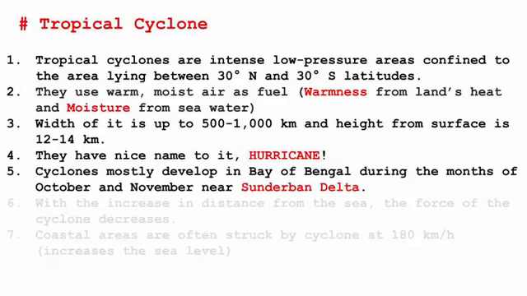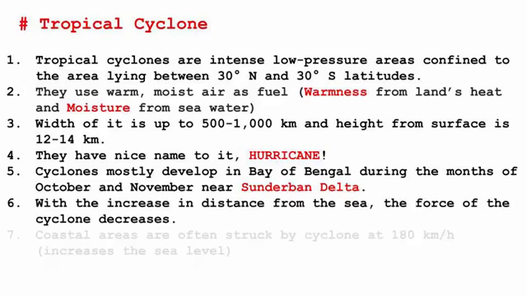In India, cyclones are mostly developed in the area of the Bay of Bengal and during the months of October and November near the Sundarban Delta. One thing we need to understand is, as the distance increases from the sea, the force of the cyclone decreases. So remember, the fuel gets over. What are the fuel?